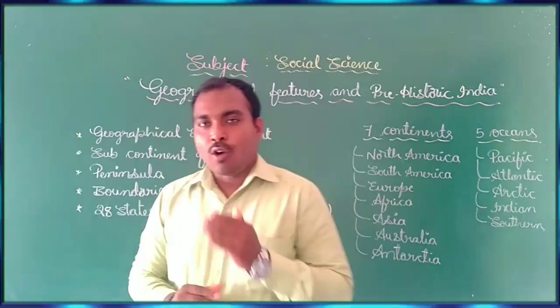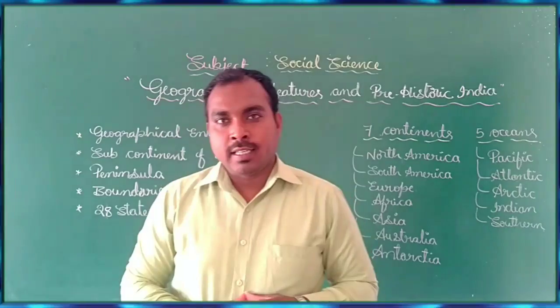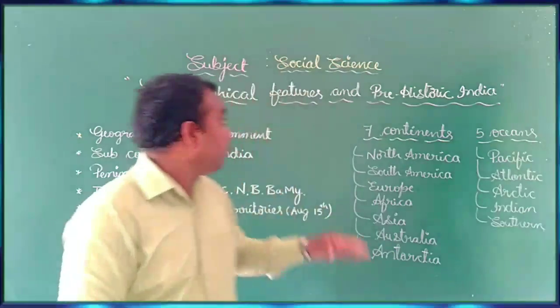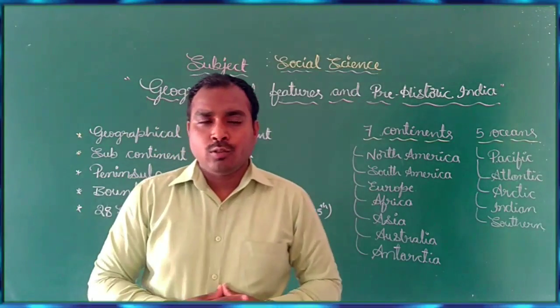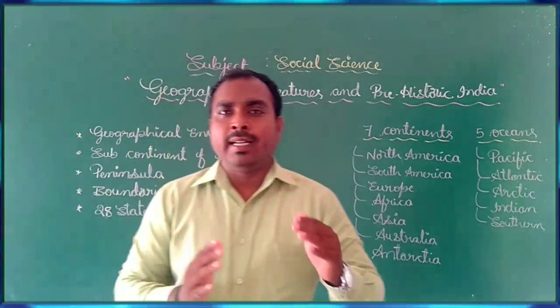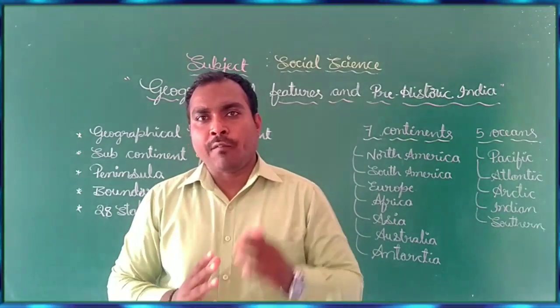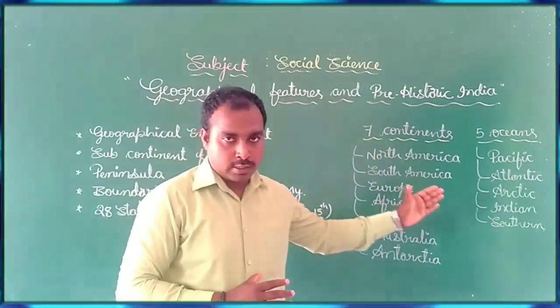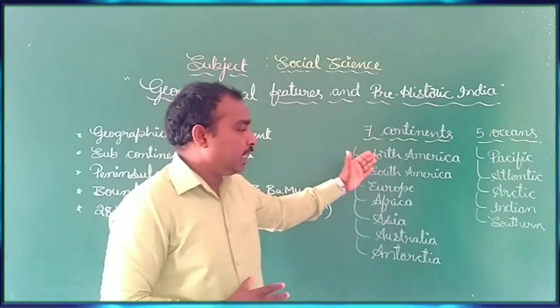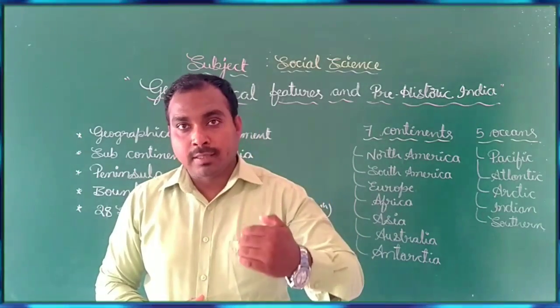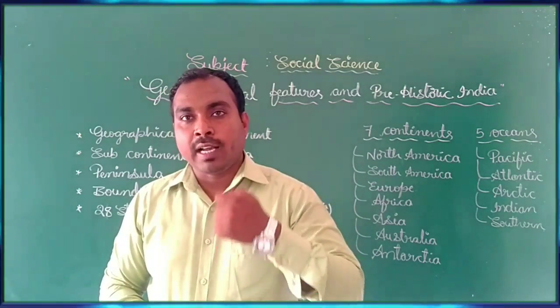Dear students, now we are in the history second chapter, that is none other than geographical features and prehistoric India. As you all know, the universe, the complete earth, is divided into 7 continents and 5 important oceans. The 7 continents have different kinds of land masses. Those land masses we call the geographical features.